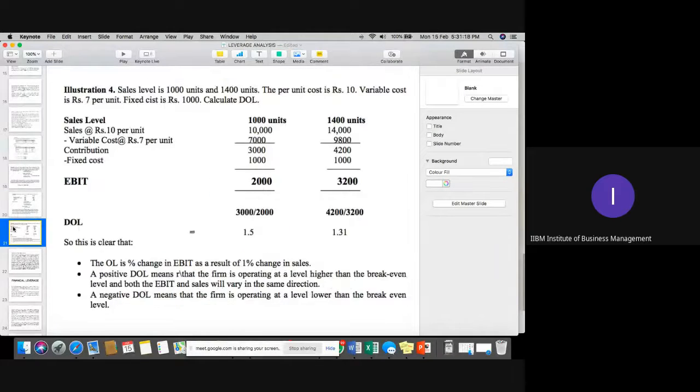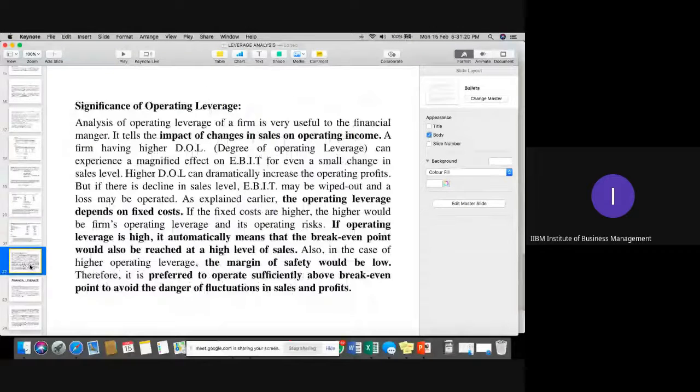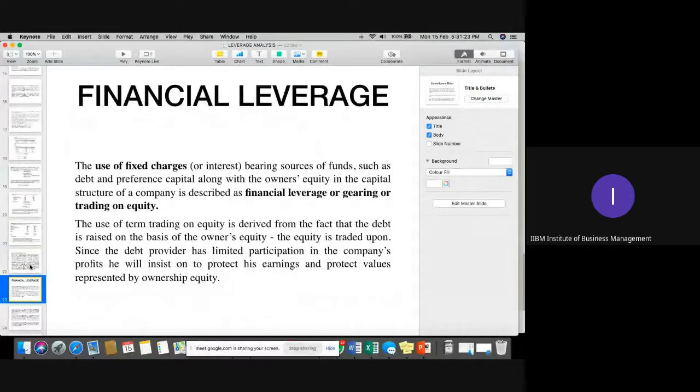So let's move to, I think, no, this is not the question. Now we'll move directly to financial leverages. As I told you, when we discuss this particular fixed obligation, when it comes to your interest payment or dividend payment, any type of financial liabilities or financial obligation, that would come under the category of your financial leverages.